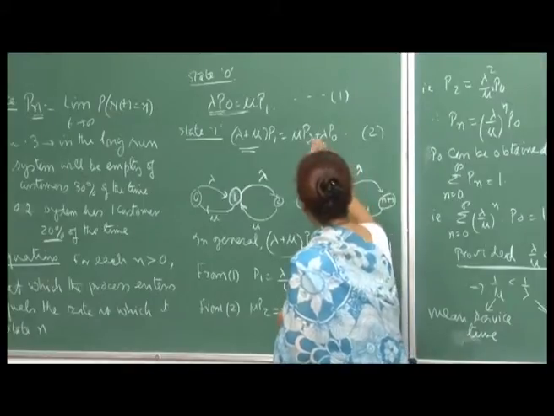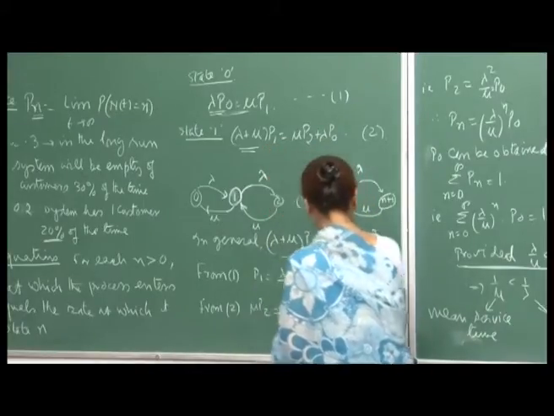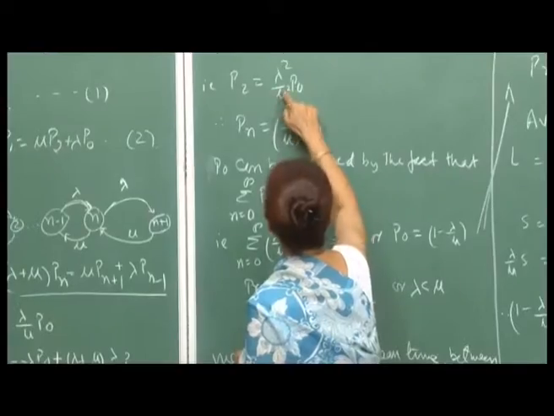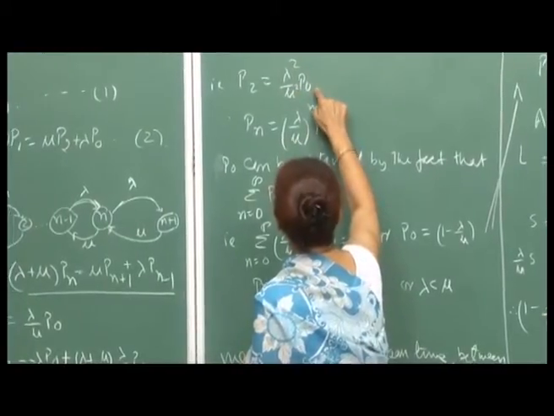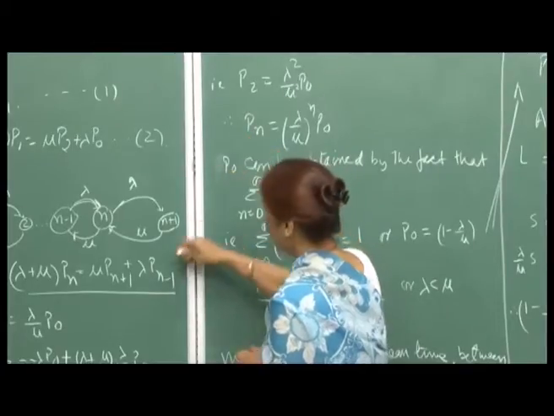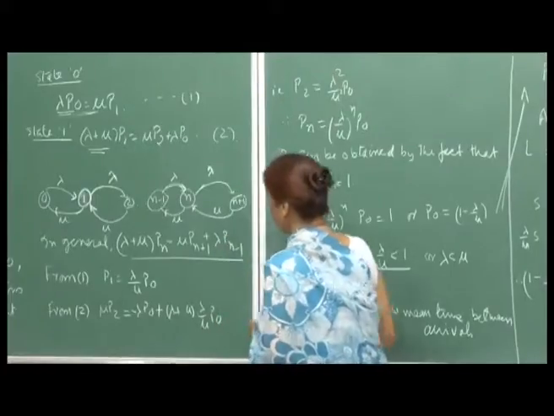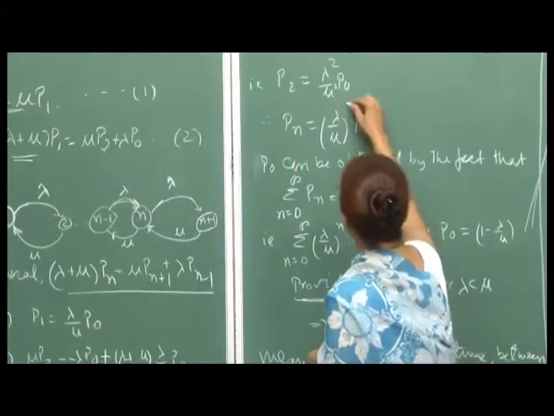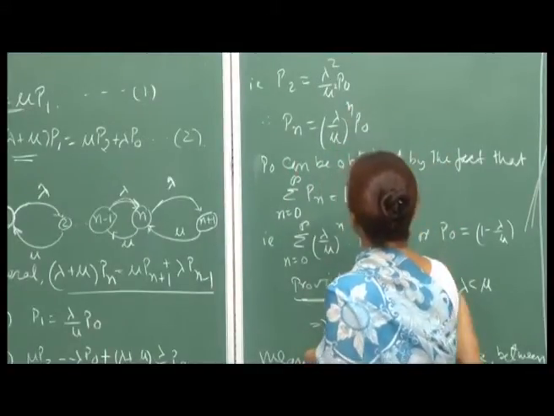Okay. If you simplify, you get P 2 as lambda by mu whole square into P naught. So, in general your solution to these balance equations is P n equal to lambda by mu raised to n times P naught.